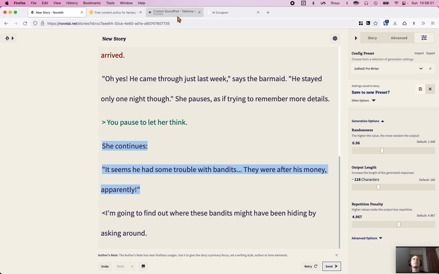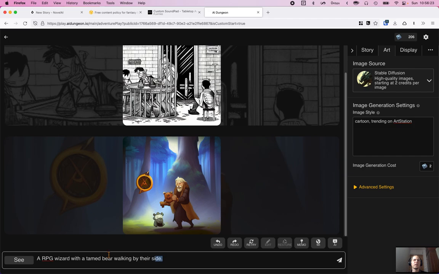We need a picture of a barmaid, don't we? RPG always helps. Barmaid. We don't want breasts out and everything. I don't anyway. I don't know how to do that as a clean image.